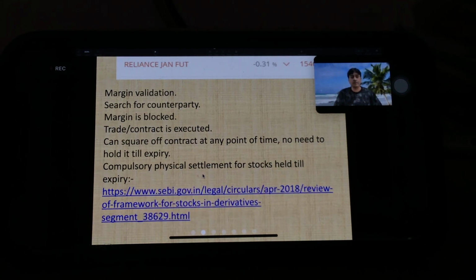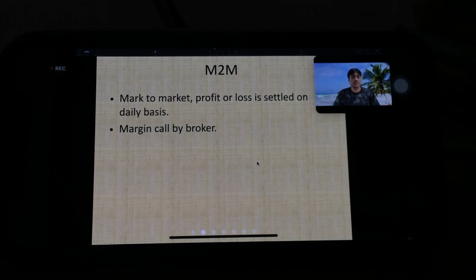If you are buying or selling, shorting September futures of any stock, then you should exit before 3:30 p.m. If your account has a 10 lakh plus free amount, then the broker might allow you to keep it, else the broker will square it off 2-3 days prior. He will keep on sending you messages that you have to take delivery. That means you have to take a total of 250 shares in your holding, right? So compulsory physical settlement for stocks, but Nifty and Bank Nifty are cash settled.